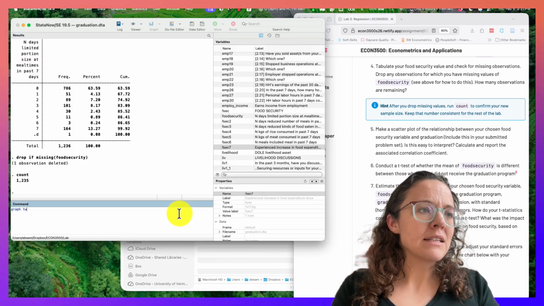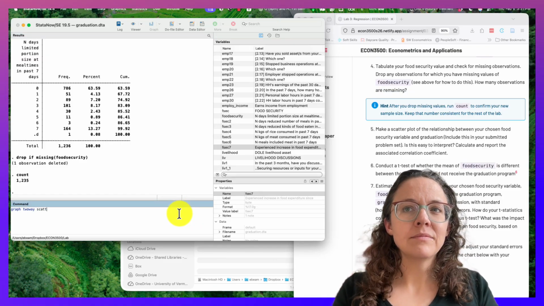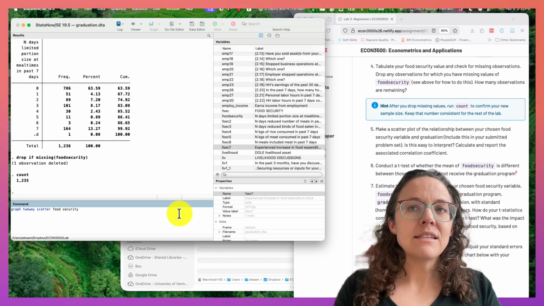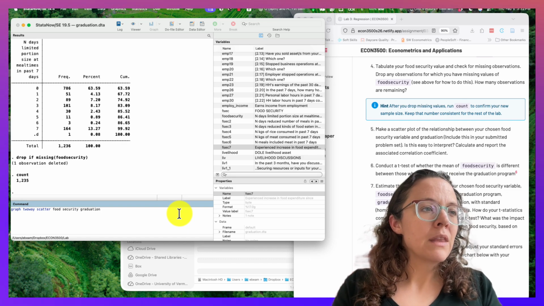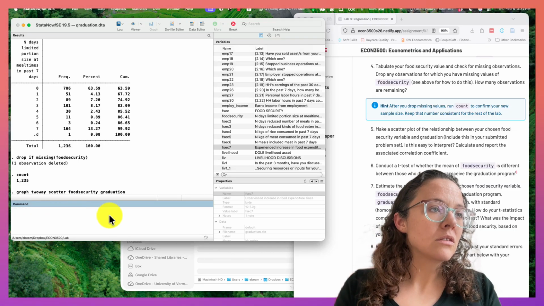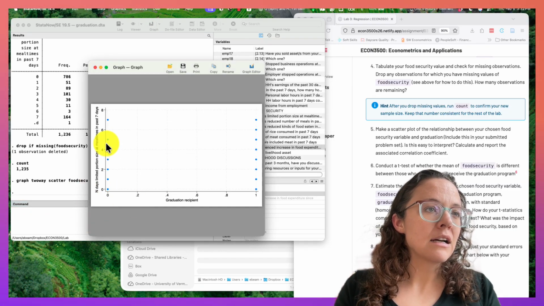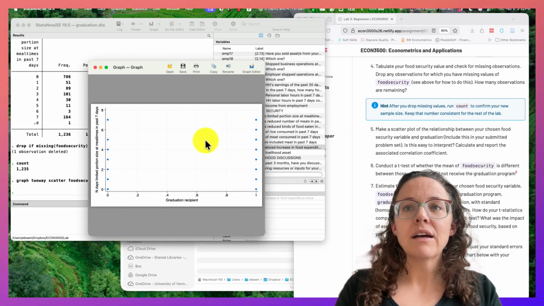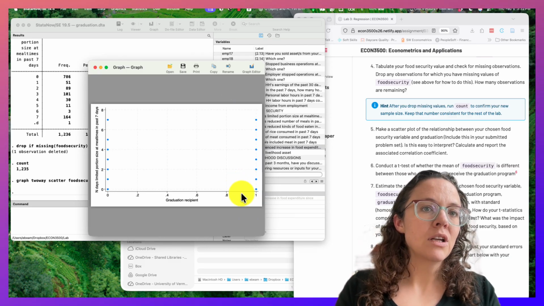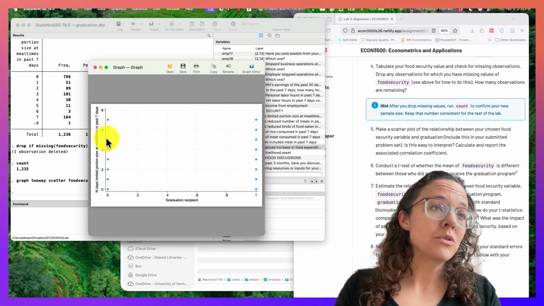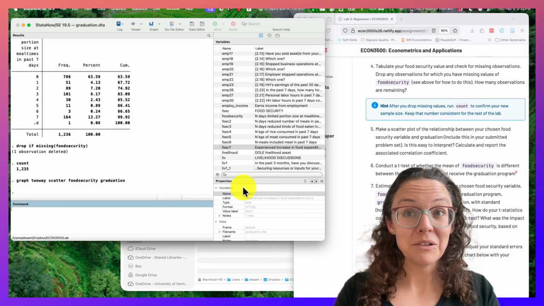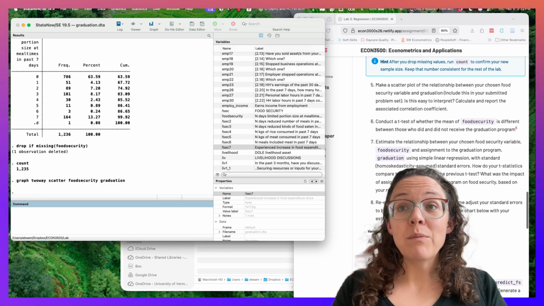We're going to graph and make a scatter plot. And I can see that I want to make a plot with graduation. Now, one thing that I didn't do was pay any attention to what graduation means. I just typed it, and I've got this kind of wild graph. So what this shows is that there's this distribution over here, there's this distribution over here, and there's lots of observations. They're all stacked on top of each other, so that's not great. So we might want to play around with that.